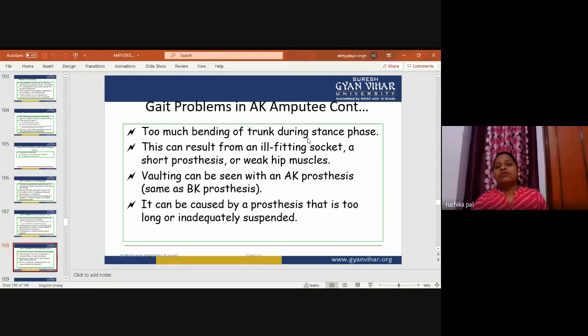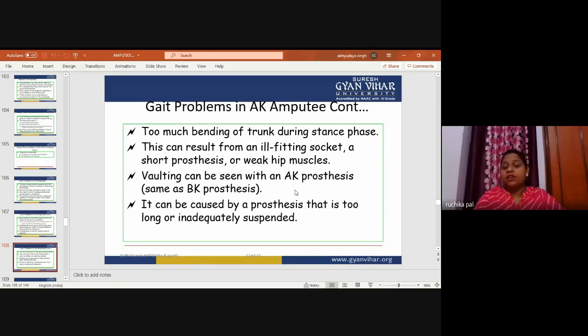Too much bending of the trunk during stance phase. This can result from an ill-fitting socket, a short prosthesis, or weak hip muscles. So the patient will tend to bend his trunk during the stance phase, and that can result from the ill-fitting socket, a short prosthesis, or weak hip muscles.